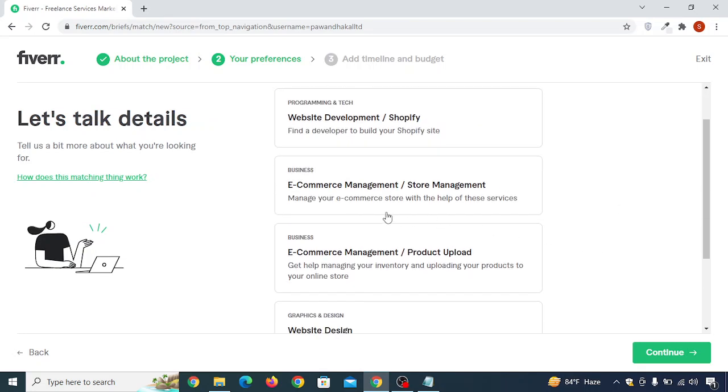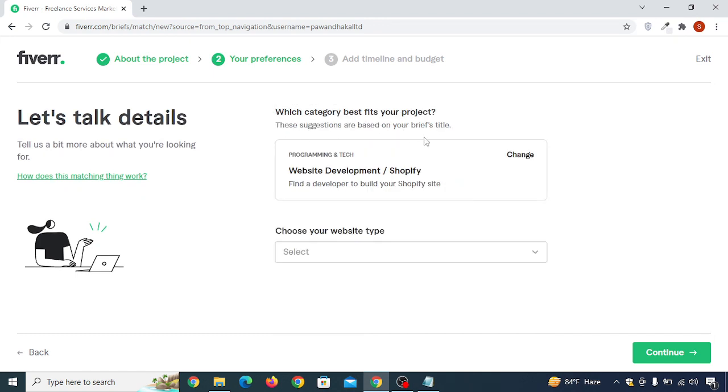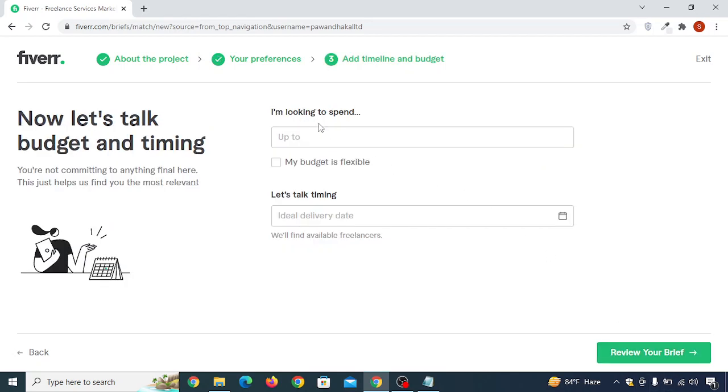Now you can see here it says find a developer to build your Shopify site. Just click on here. Okay, and choose a website type. Just click on here and click on e-commerce. Once you do this much, then just click on continue, and then here is the place where you can put your budget.